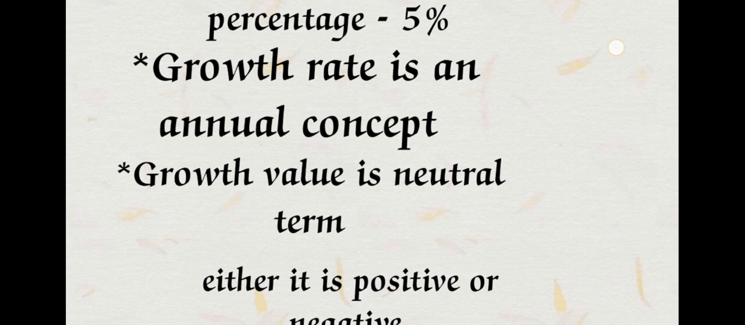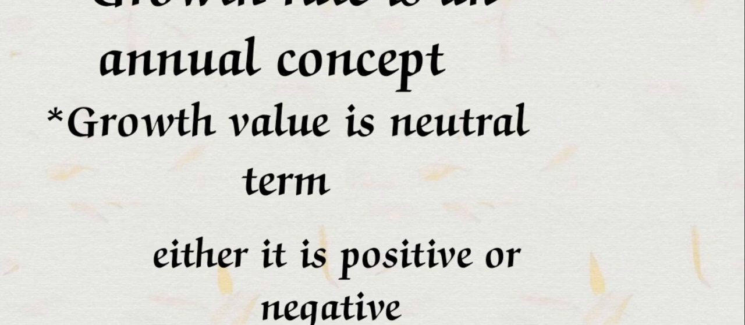One more thing is that economic growth value is a neutral term. Why is this a neutral term? Because it may be positive or negative for an economy for a specific period. For example, last year 50 liters of milk was produced, and this year 100 liters was produced. Maybe in 2024 the liters of milk decreased. So this is a neutral concept, either positive or negative.